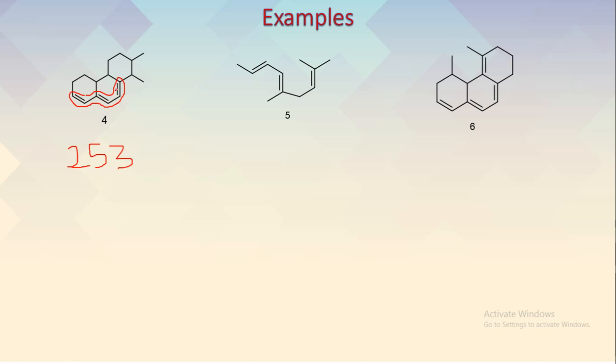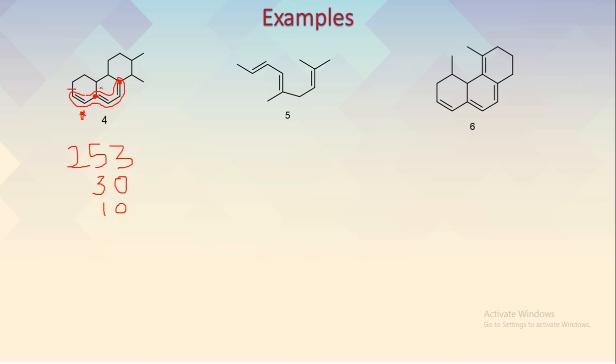Then there is one double bond extending the conjugation. So if you are starting from this side, double, single, double, single, double, so this double bond has extended the conjugation, which has a value of 30. Then find out the exocyclic double bond. You can see here this is an exocyclic double bond for ring A, then another exocyclic double bond for ring C. So we have 2 exocyclic double bonds here. One exocyclic double bond has a value of 5, so it will be 10.